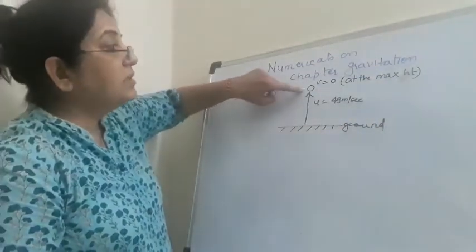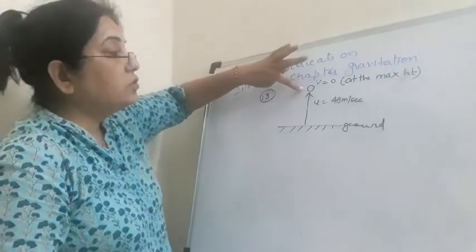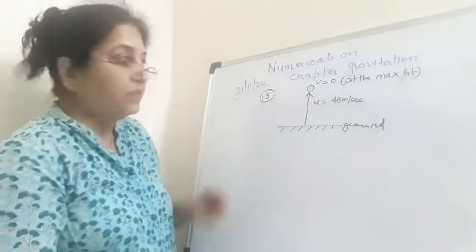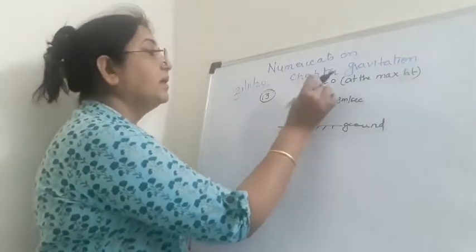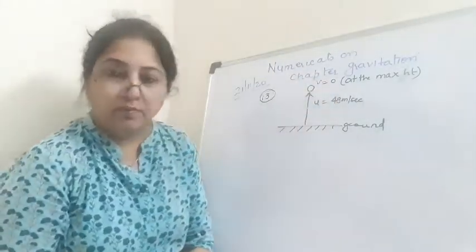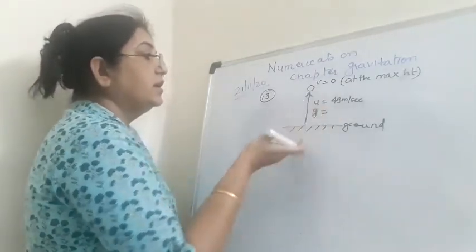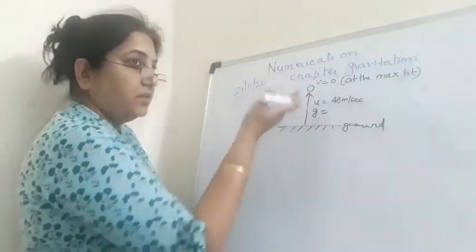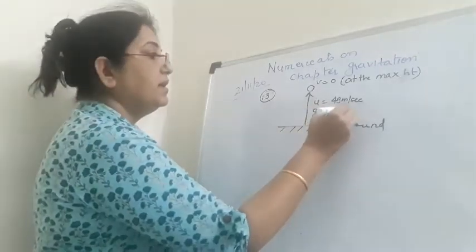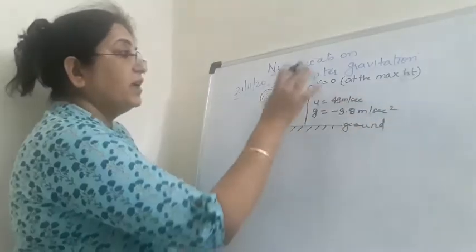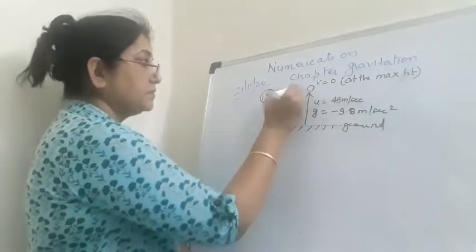When it is going to a maximum height, it will stop for a fraction of a second and then it will fall down. So at the point where it is stopping, velocity will be 0. Now acceleration due to gravity, g: since it is going up, acceleration is down, so it will be minus 9.8 meter per second square.